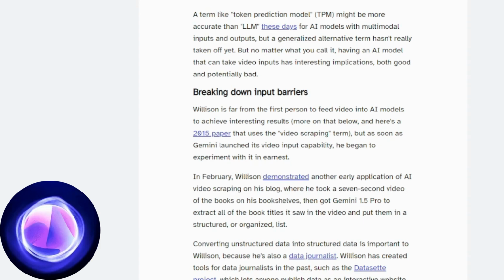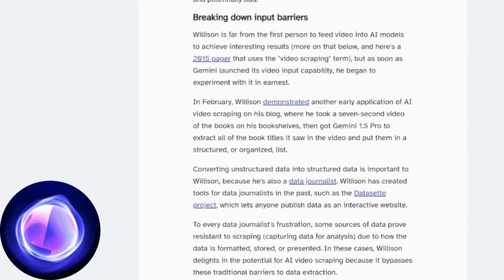The potential of video scraping lies not only in its efficiency, but also in its resilience to traditional data extraction barriers. As Willison points out, even websites with anti-scraping protection or advanced authentication can't prevent video from being captured from the screen while the user manually navigates through content. This control puts the user in the driver's seat, deciding exactly what they want to share with the AI model.